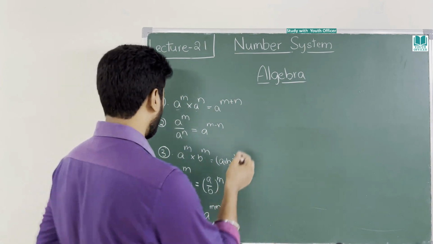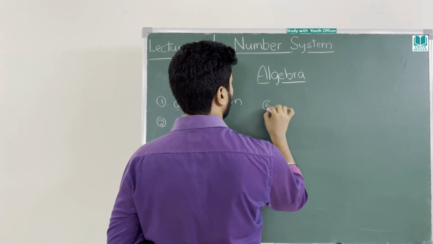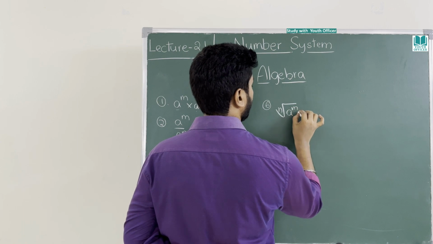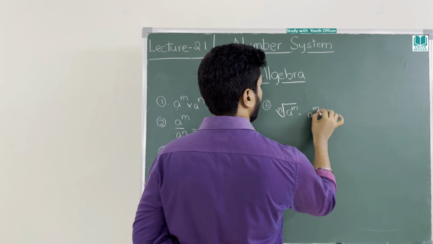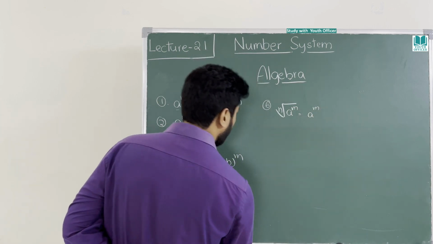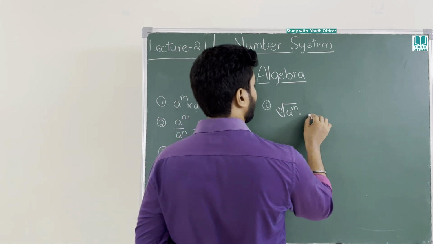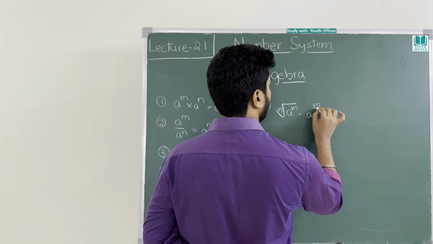Come here, I will tell some more. Nth root of a power m, how do you write it? Direct formula I will write, and I will show you how it has come. You have to write a power m by n.